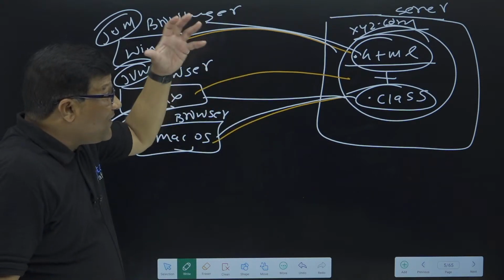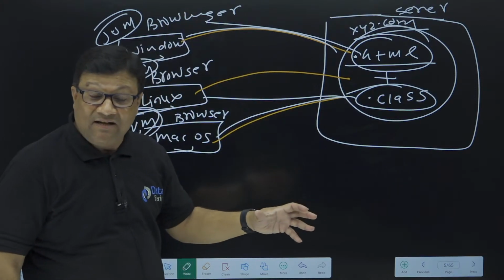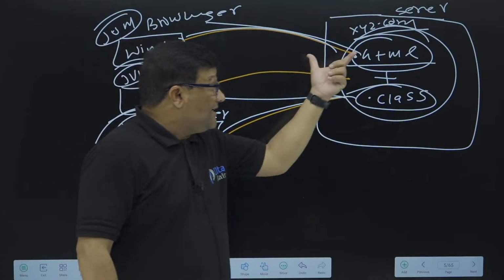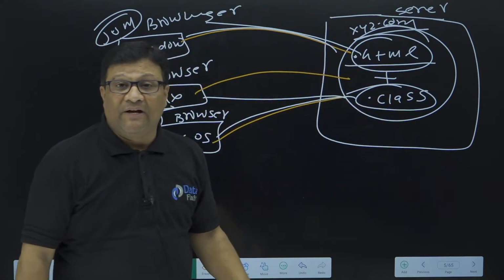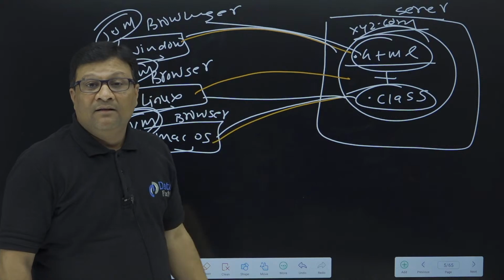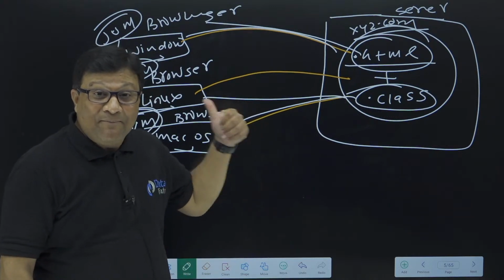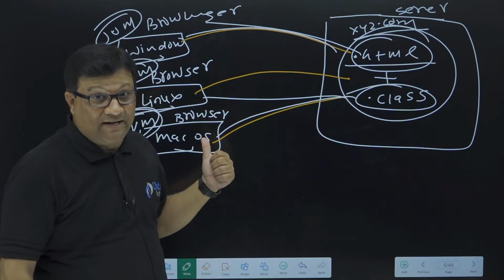So this was the first dynamic web application created by a developer: HTML code executed by the browser and the .class file executed by the JVM. So the JVM must be present on all these operating systems, right?